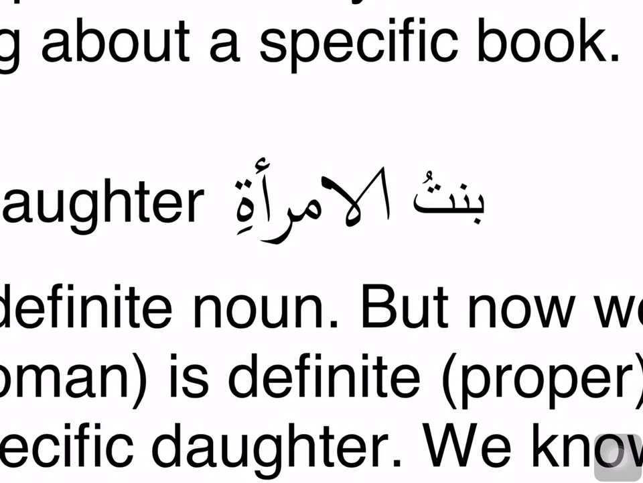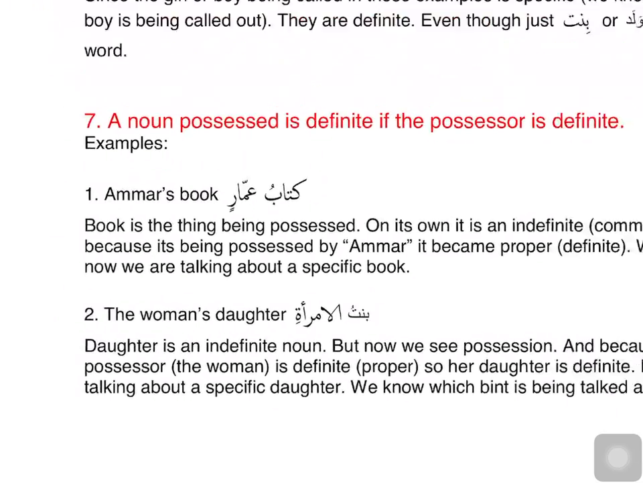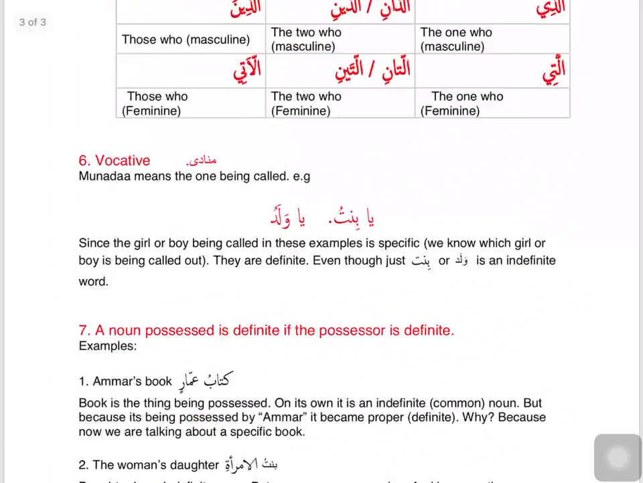Why is the mudaf ilay ma'rifa? Why is al imra'ati ma'rifa? Because of the second reason, lam at ta'rif. If a word has lam at ta'rif, now it becomes a ma'rifa word. Al imra'ati is ma'rifa, the woman, so the word bint also becomes ma'rifa. These are the 7 categories that make an ism ma'rifa.